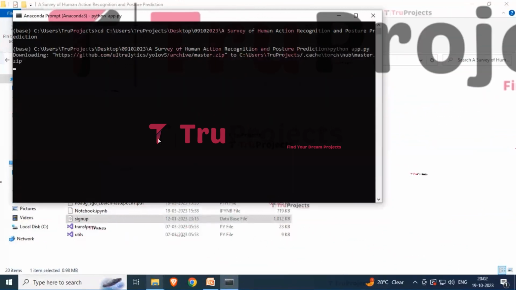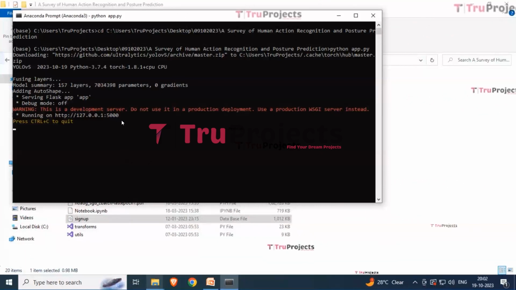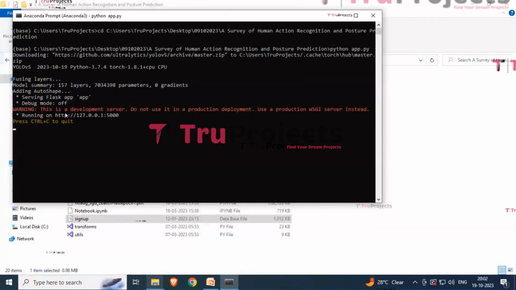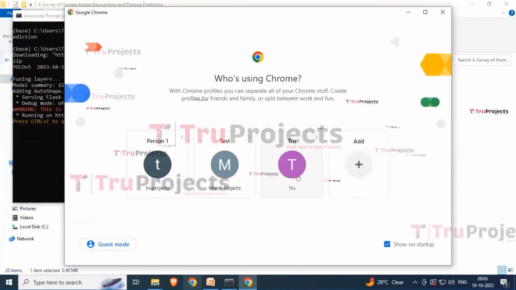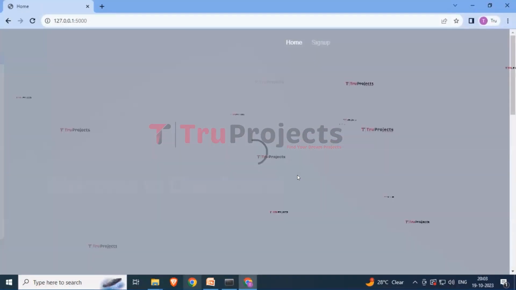After running the app.py file, the Flask framework will host the application link locally at the default address and port 5000, unless configured differently. So here you can see that the link has been posted over here. Just copy this link and paste it into any browser. I'm using Chrome. Just paste the link over here and now hit the enter button.